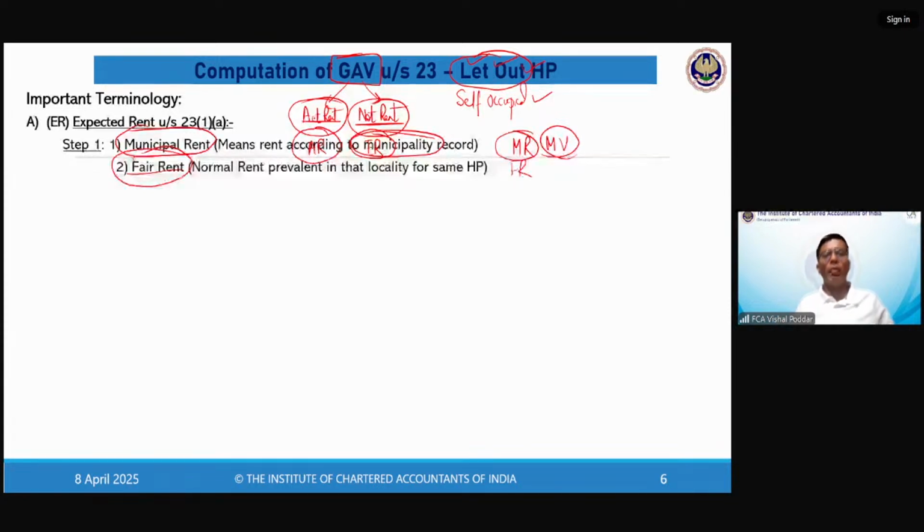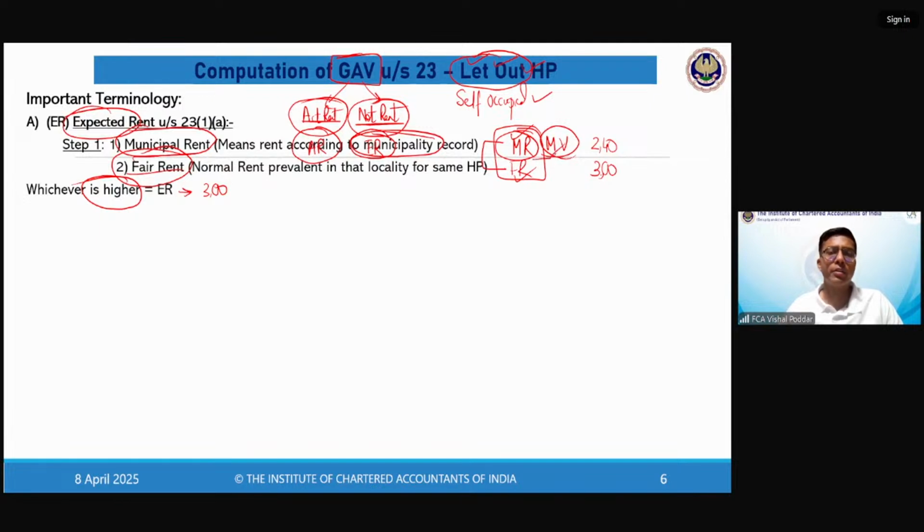Now, I want to find out my expected rent. How to find out expected rent? Compare both these rents, and out of both these figures, take whichever is higher. So let me give you an example. This is 2,40,000. This is 3 lakhs. So obviously, what will be my expected rent? The law says it is the higher of the two, so it is 3 lakhs. So how to find out expected rent? Find out municipal rent, find out fair rent, compare both of them, take whichever is higher. That becomes your expected rent.